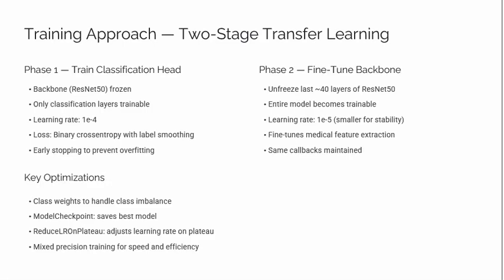Early stopping halts training when the validation loss stops improving, preventing overfitting. Mixed precision training speeds up the training and reduces GPU memory use.